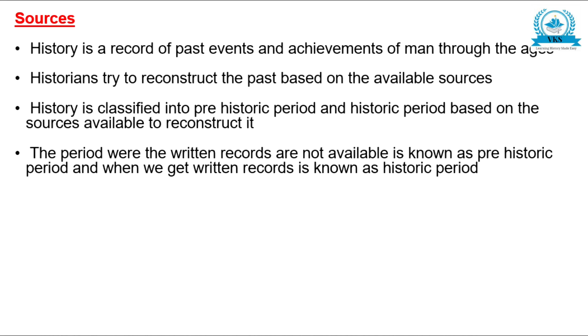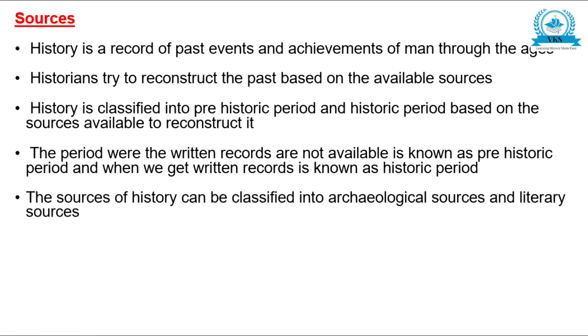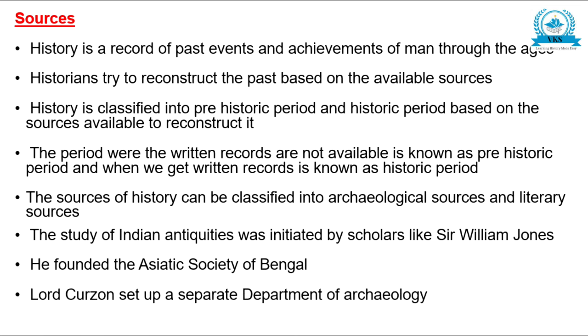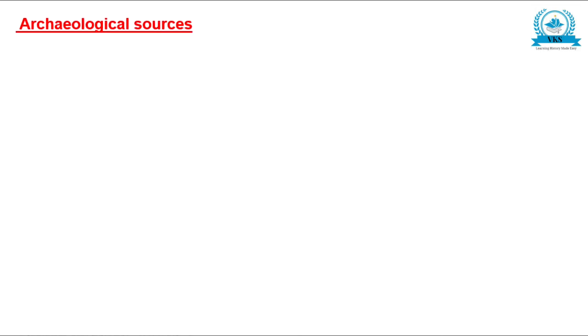The period where written records are not available is known as the prehistoric period, and when we get written records, it is known as the historic period. The sources of history can be classified into archaeological sources and literary sources. The study of Indian antiquities was initiated by scholars like Sir William Jones. He founded the Asiatic Society of Bengal. Lord Curzon set up a separate department of archaeology.